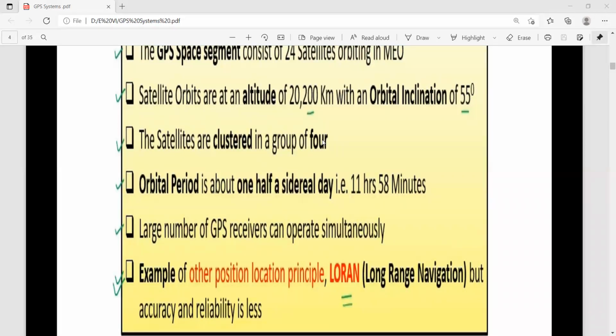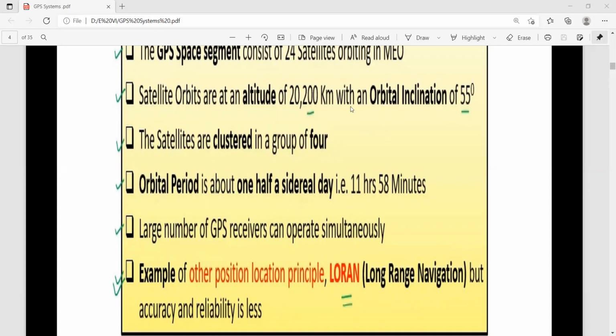So 4 into 24, how many groups? 6 groups, each at 55 degrees. So 6 into 55 is around 330 degrees.